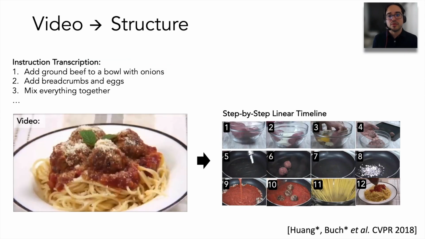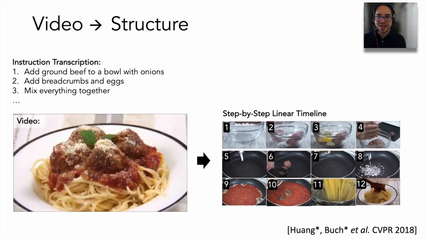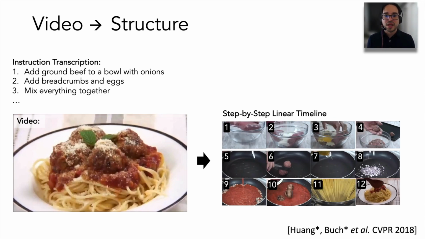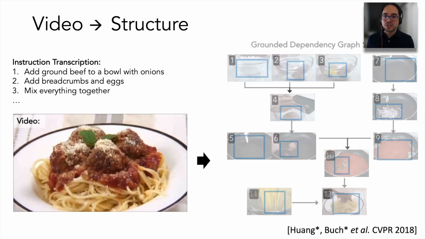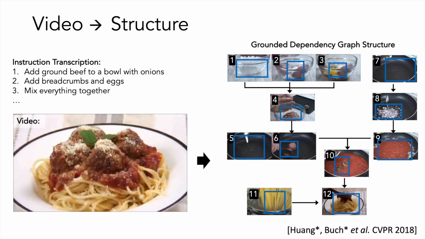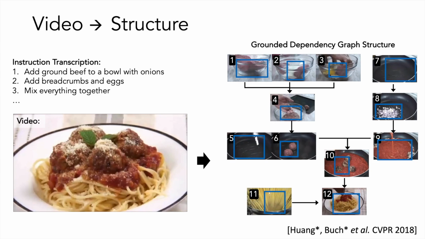We studied this problem of extracting event structure in the setting of instructional videos. The idea is that starting with a step-by-step decomposition of the video into segments with corresponding descriptions, we want to produce a more grounded causal dependency structure graph with two key components here. One, we try to discover the dependencies between steps, and second, we want to have grounding of the objects from the instructions in the video.